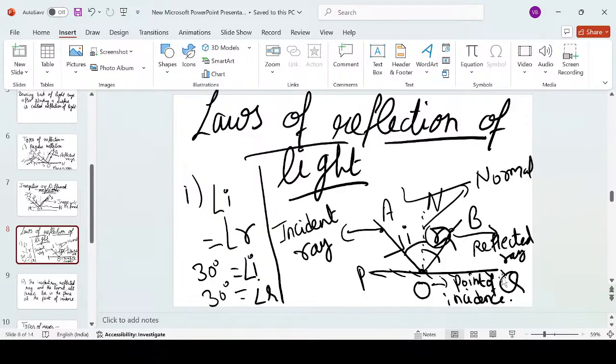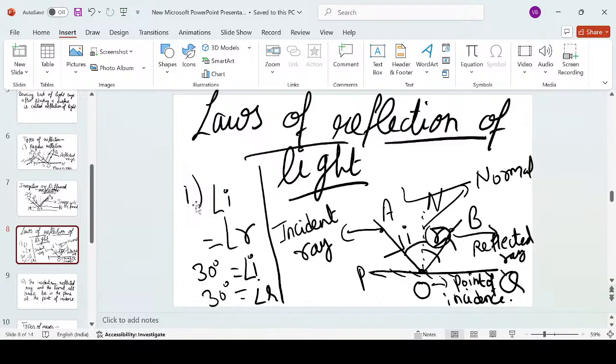Consider a plane surface. An incident light ray AO is coming and striking the surface. Then from the point O only it is reflecting as the OB ray. At the point of incidence, we are drawing a perpendicular ON with a dotted line. Then the angle which is forming between the incident ray and the normal is called the angle of incidence i. And the angle which is forming between the reflected ray OB and the normal ON is called the angle of reflection r. So the first law says the angle of incidence is always equal to the angle of reflection.